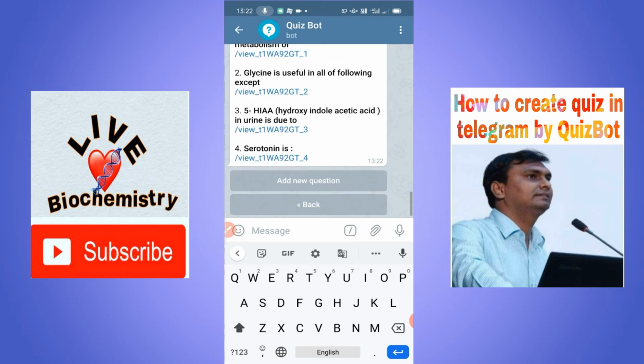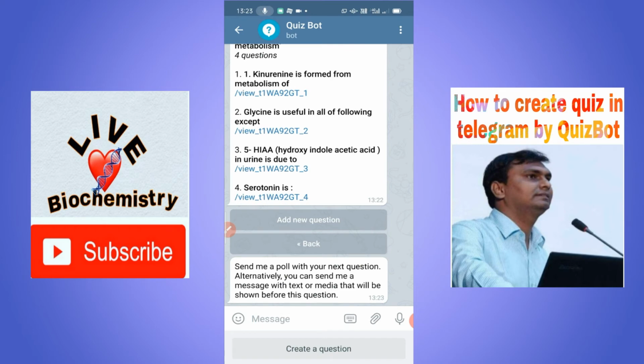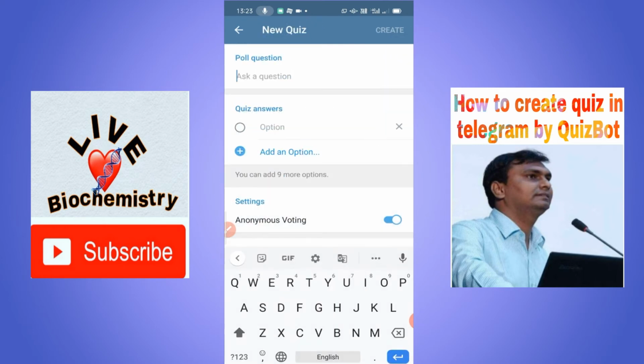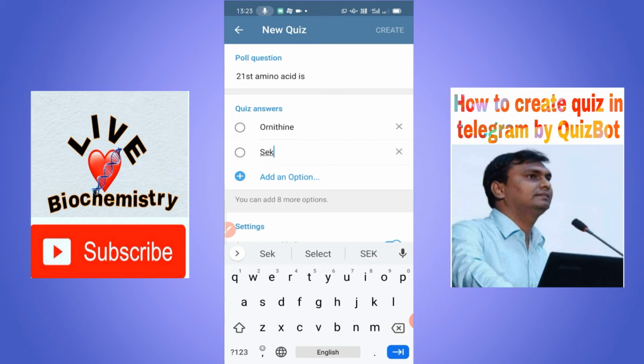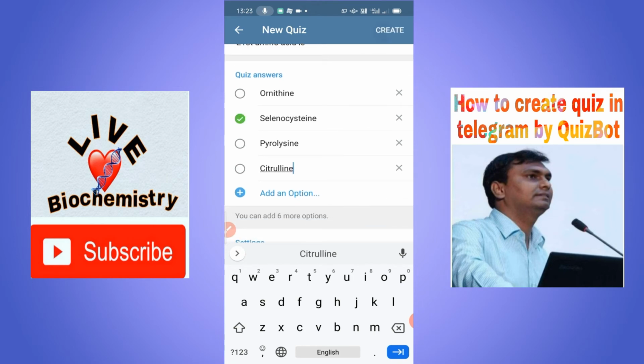Edit the questions and add a new question, and I type create question. 21st amino acid is, options like ornithine, selenocysteine, pyrrolysine, or suppose citrulline. And you have to select the correct answer also and go to create.